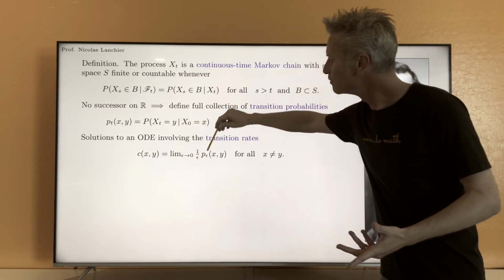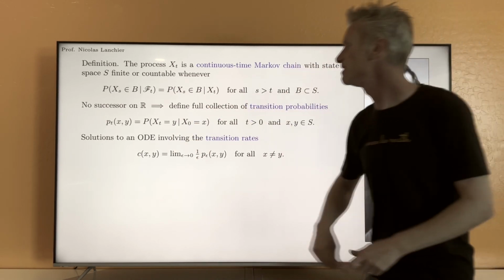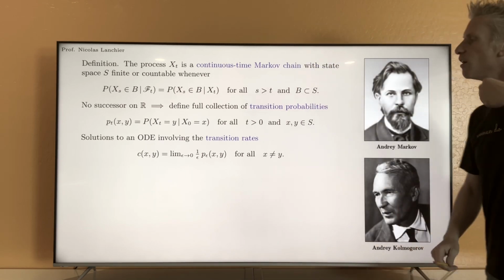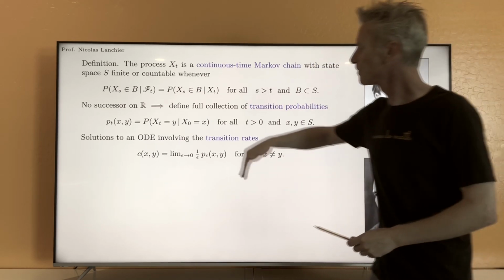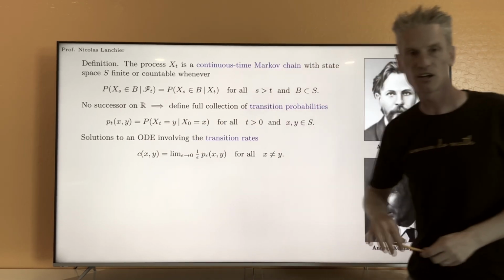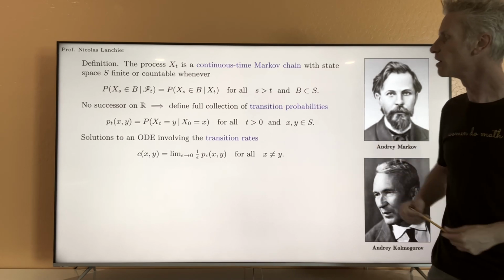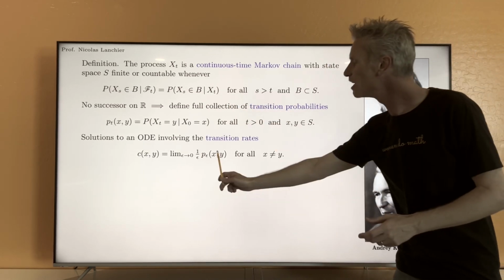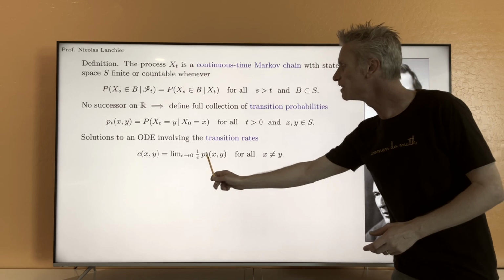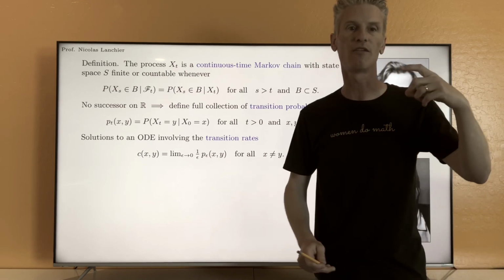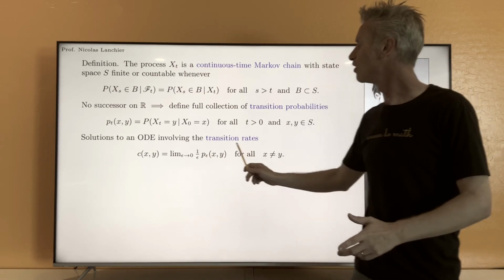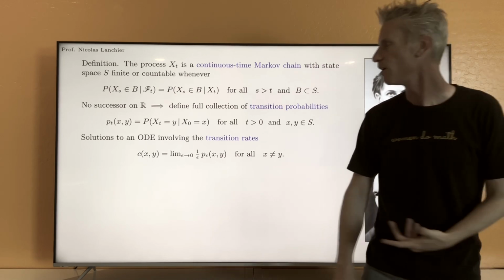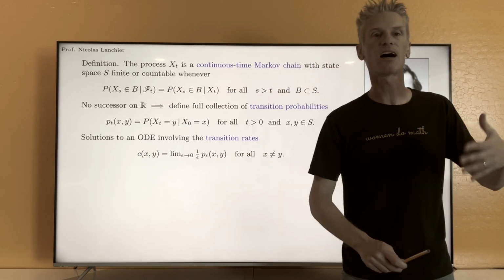The fact that this limit exists and is equal to Cxy means also that if you multiply by epsilon on both sides and take epsilon small, the probability of a jump from x to y in a very short time interval of length epsilon is of the order of Cxy times epsilon.